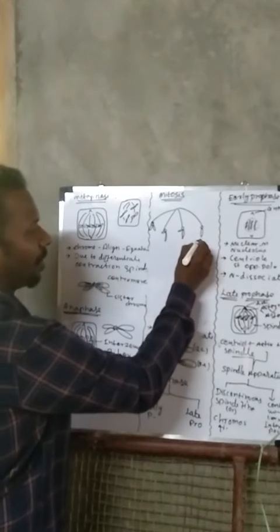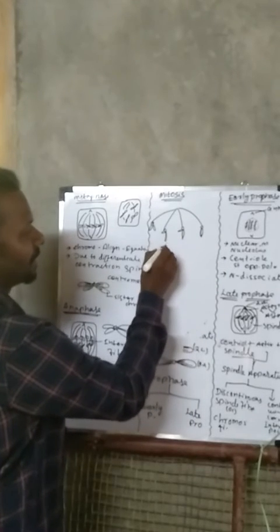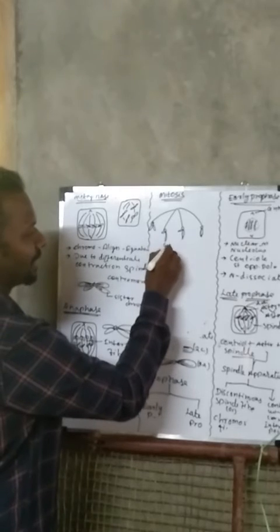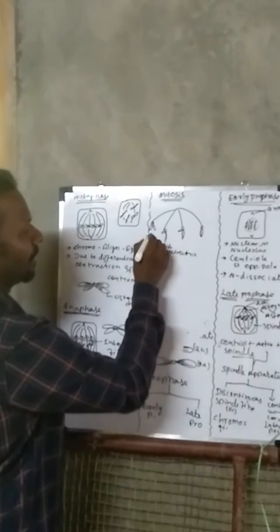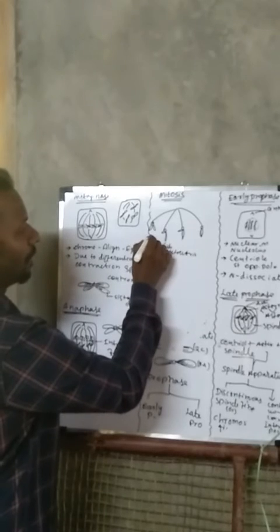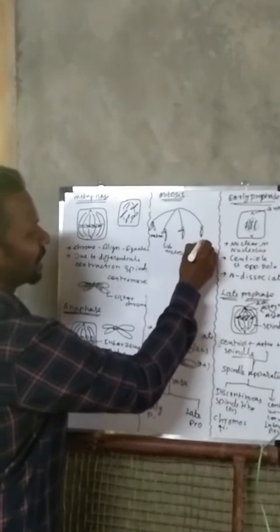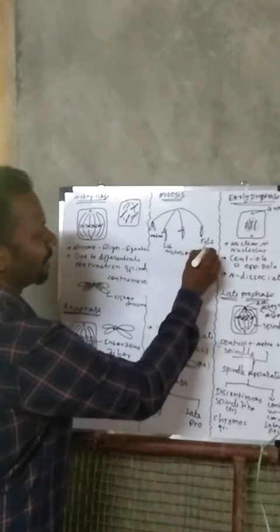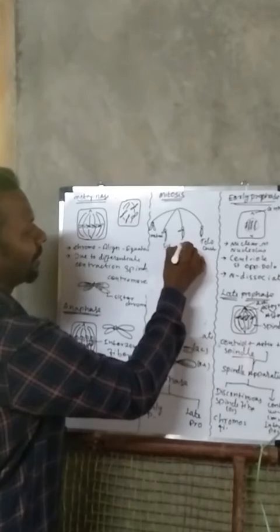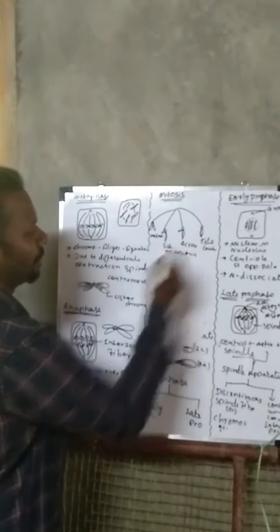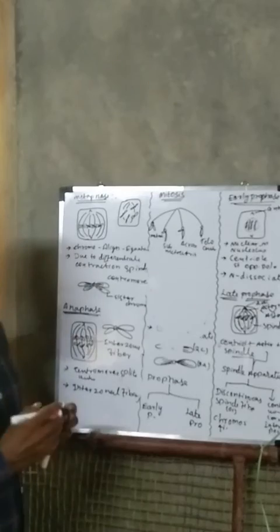This K shape chromosome is called metacentric. This is called telocentric. T shape, telocentric. And this L shape is called acrocentric. So that is how the chromosome appears during this anaphase.